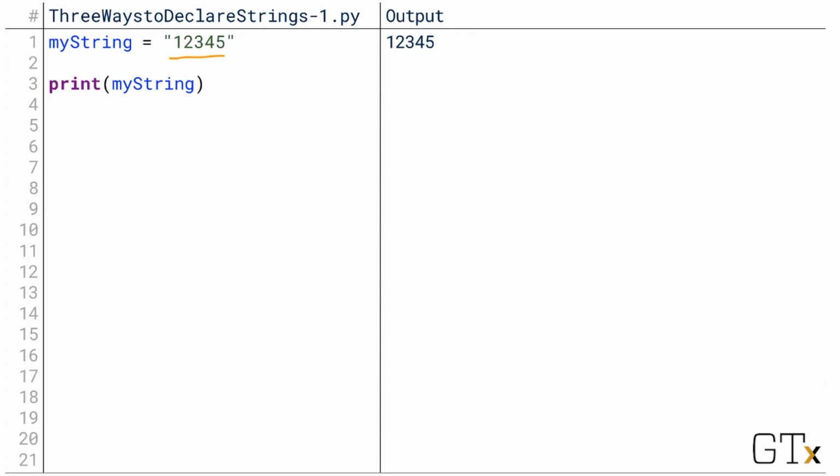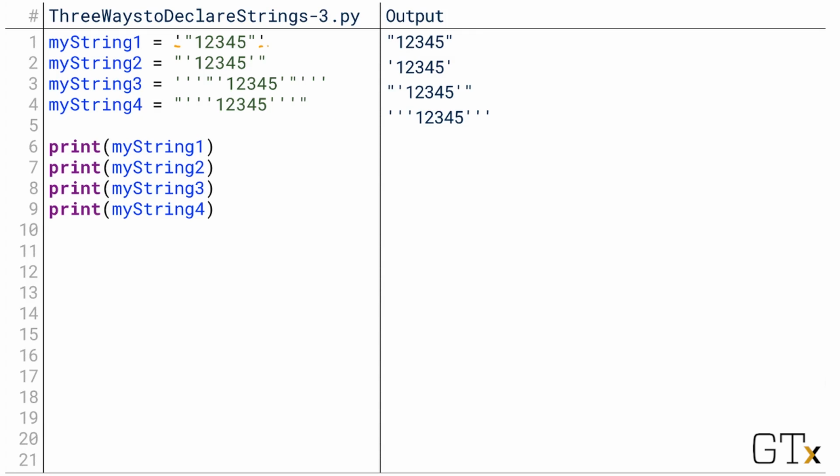Recall before that when we defined the string 12345 and printed it, the quotation marks were not part of the string. Here the quotation marks were used to designate the string. Here we're using apostrophes for that, and so the quotation marks are parts of the string. And we can do that in reverse as well. On line 2, with my string 2, we use a quotation mark to start the string, which means that Python is now interpreting every character as a part of the string until it encounters another quotation mark. So the apostrophe, the digits, and the apostrophe are all parts of the string until it encounters that second quotation mark. And as a result, the output for my string 2 is 12345 surrounded by apostrophes.